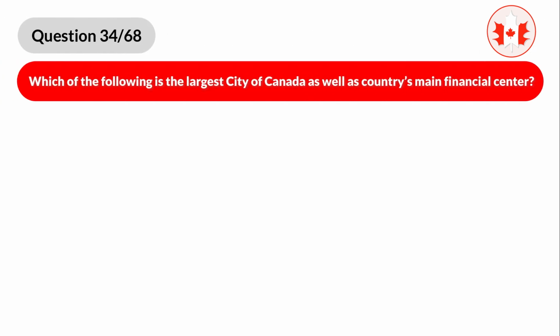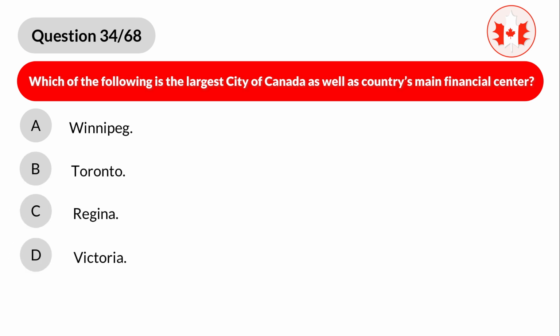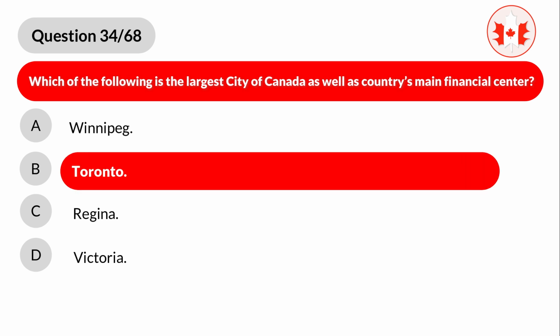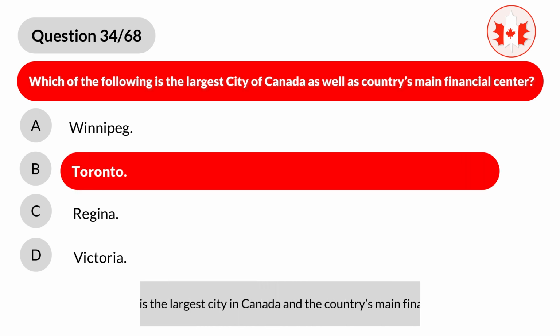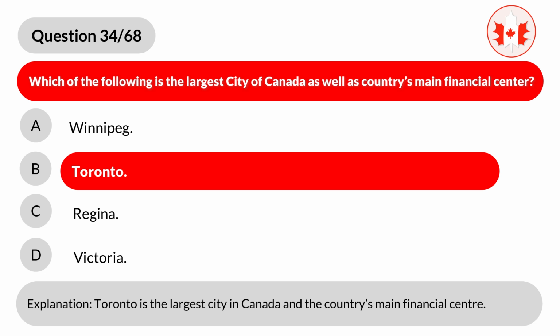Question 34. Which of the following is the largest city of Canada as well as country's main financial center? A. Winnipeg. B. Toronto. C. Regina. D. Victoria. Correct answer is B. Toronto. Explanation. Toronto is the largest city in Canada and the country's main financial center.